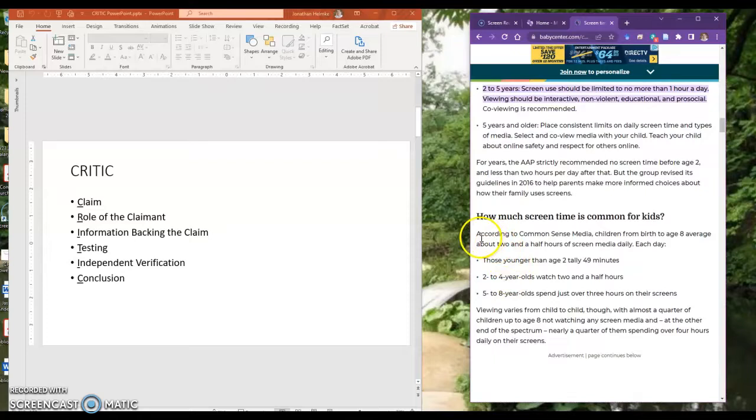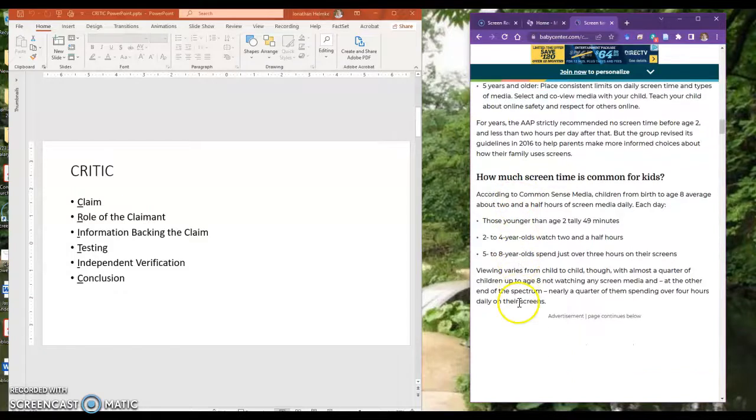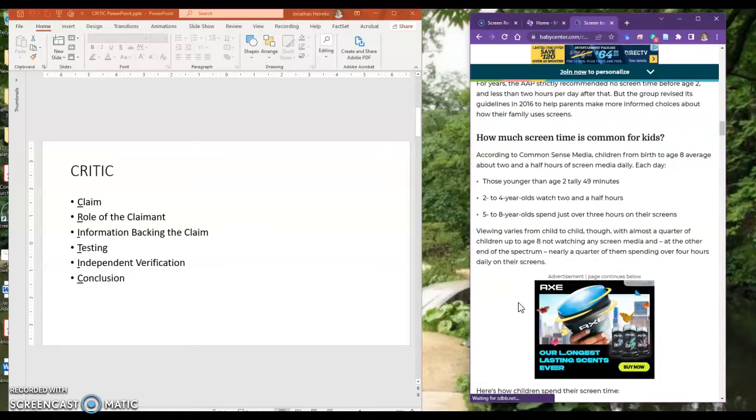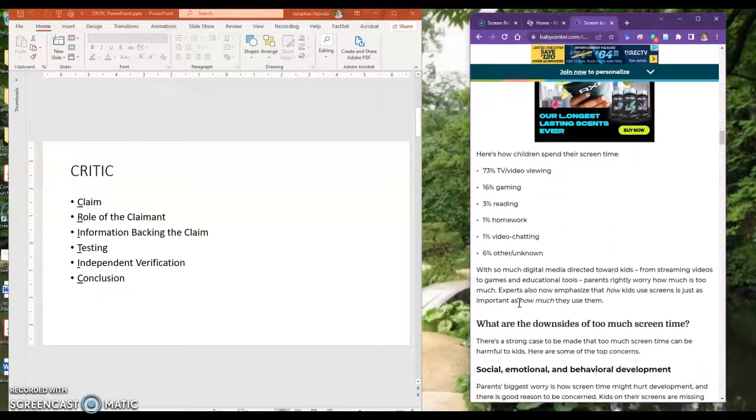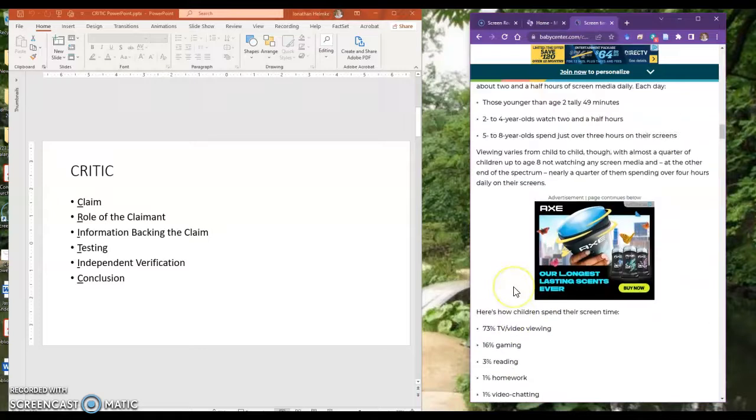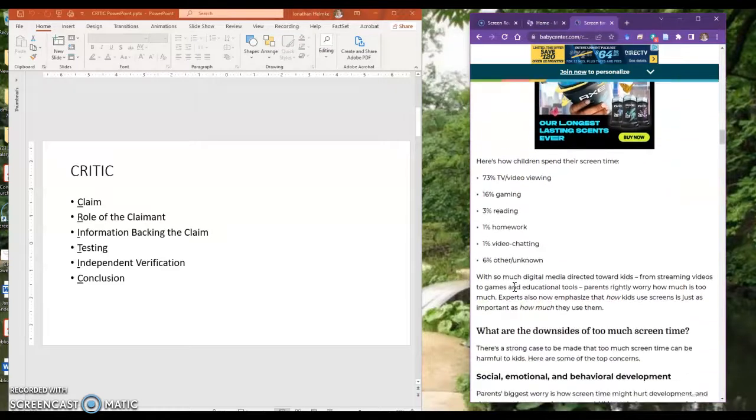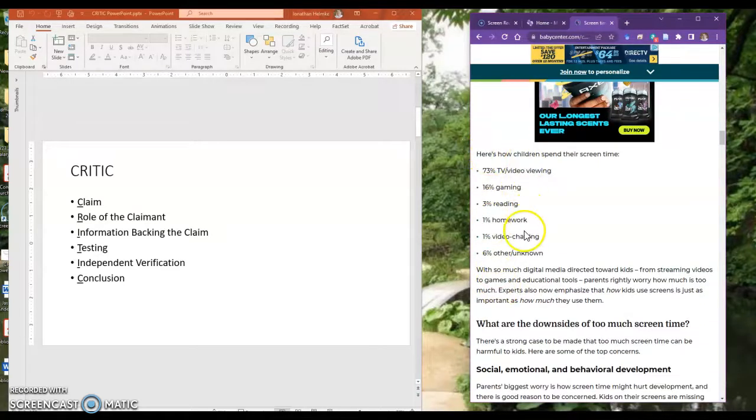The next thing is the information backing the claim. This is according to Common Sense Media. But this is another red flag: they don't tell you what type of information or type of group this Common Sense Media is. And also, it doesn't tell you what date this information is coming from. So that's another red flag, I would say, in terms of, okay, how much screen time is common for kids. And also they mention here how they spend their screen time.